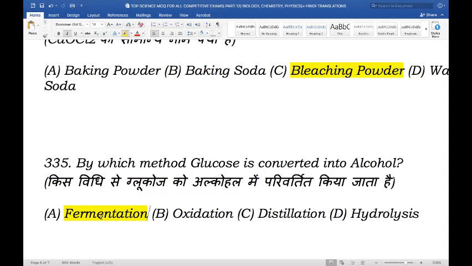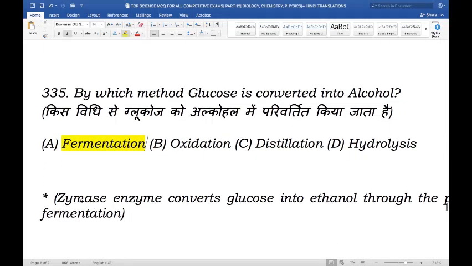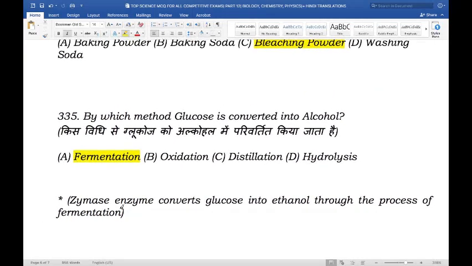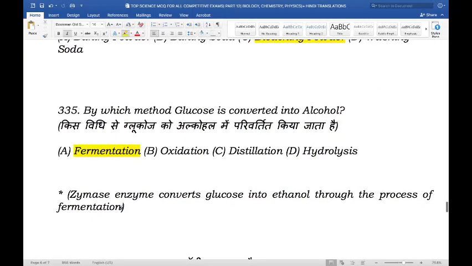Ethanol fermentation, also known as alcoholic fermentation, is a biological process which converts sugars like glucose, fructose, and sucrose into cellular energy by producing ethanol and carbon dioxide as byproducts. Specifically, the zymase enzyme converts the glucose into ethanol through the process of fermentation.